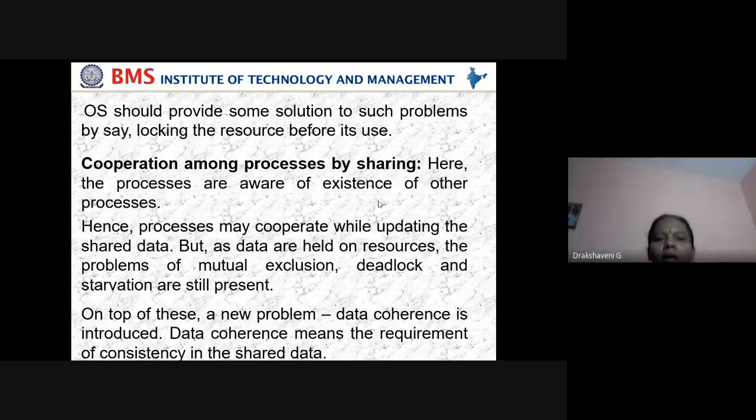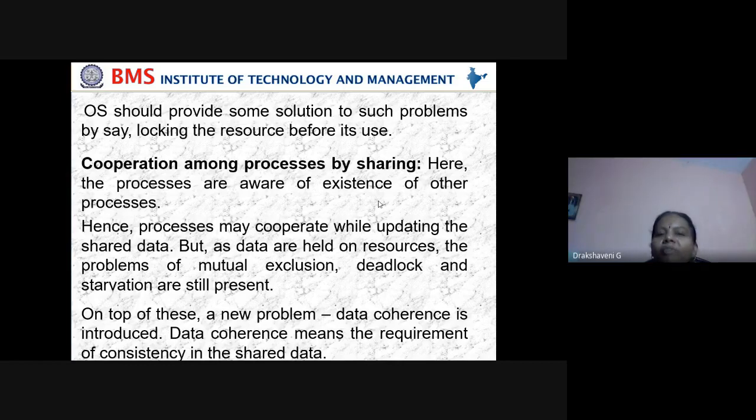The OS should provide some solution to such problems by saying: lock the resource before it is used. To solve problems like deadlock and starvation, the operating system has to come up with locking. You can see it even in Zoom or in any online meeting.